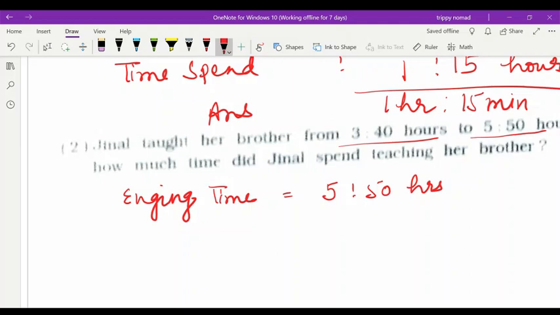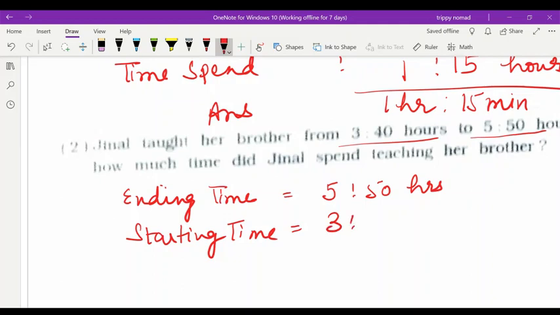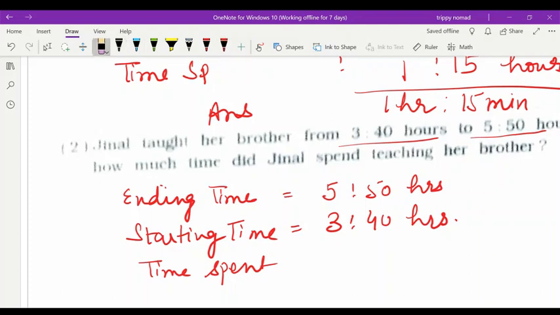And then ending time, this is starting time, when she starts tuition, 3:40. And then time spent, here also you write the same way, time spent.